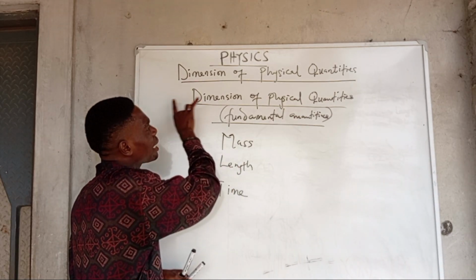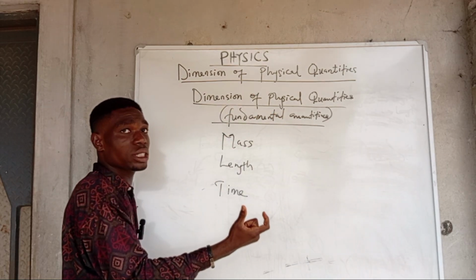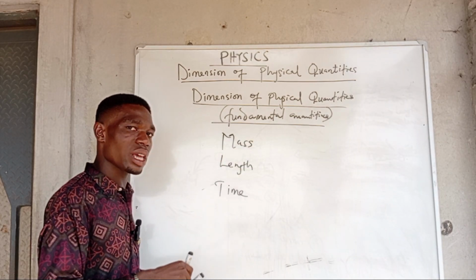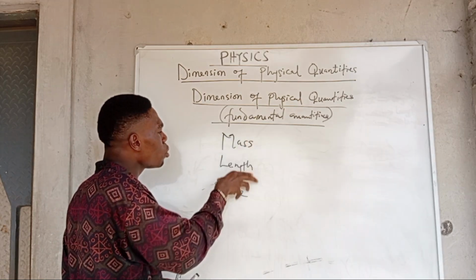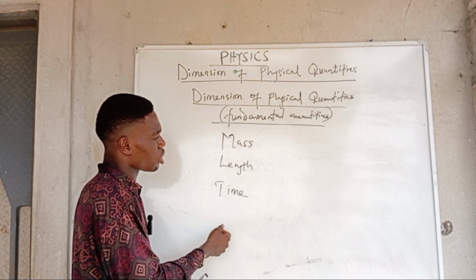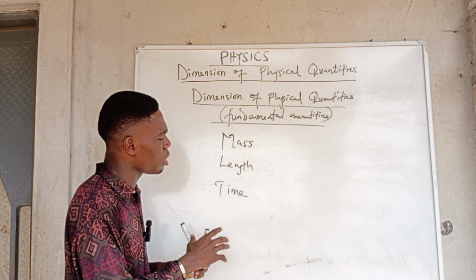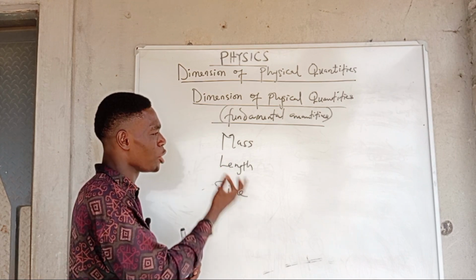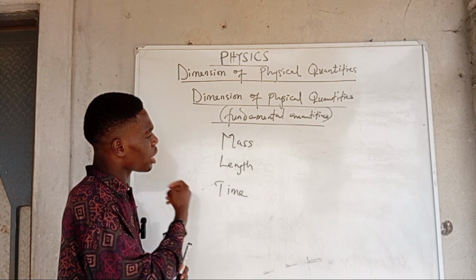All right, now under dimension of physical quantities, of course, we are talking about expressing other physical quantities in terms of the fundamental quantities, and these are the three most basic ones that will be used. So what we'll do is use a letter to denote each of these basic fundamental quantities. Take note that we are not using their units. Most students make things complicated by trying to use the units. No, we're not using their units. We just use a letter to denote each of these quantities.